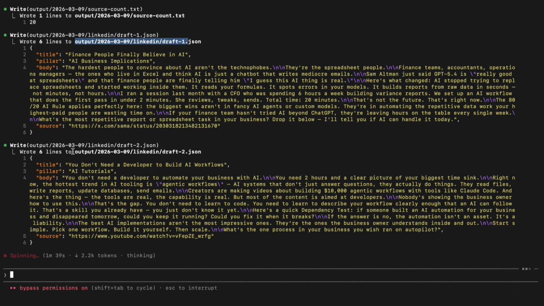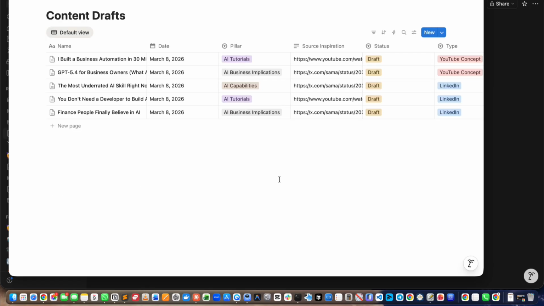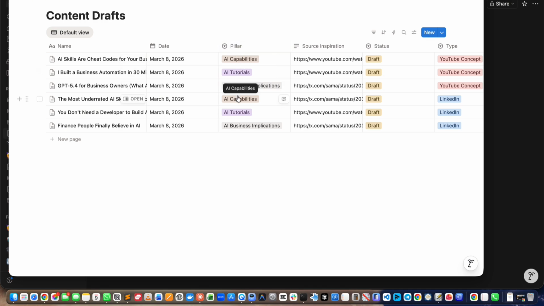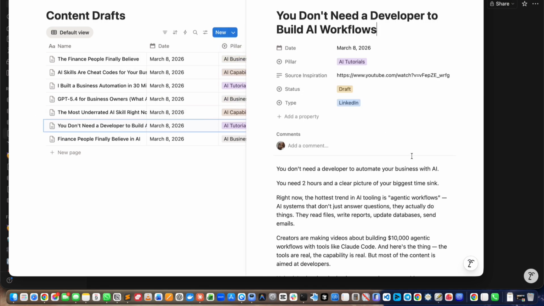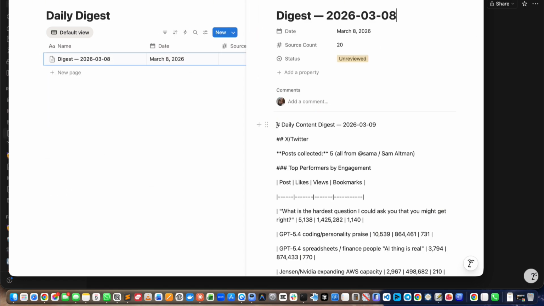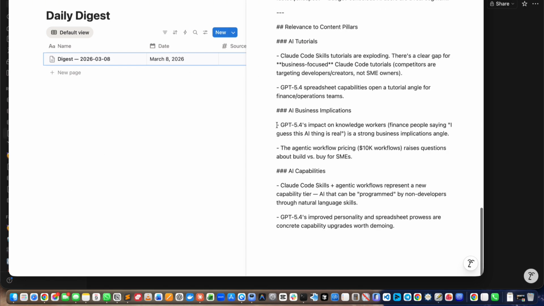That's LinkedIn Draft 1, LinkedIn Draft 2, and if we come into Notion, we should see that all of these drafts have now appeared. Incredible. We have 3 YouTube concepts, 3 LinkedIn posts, all matched to a specific content pillar. Let's open one up and see what's up. Awesome. And we also have a daily digest of everything that it scraped on that day.